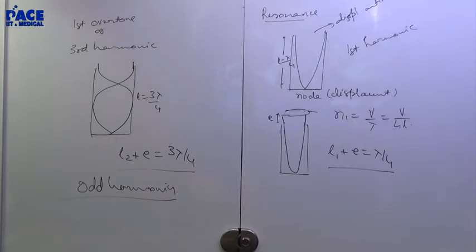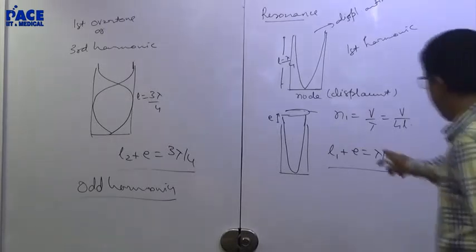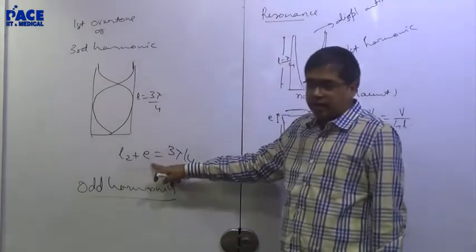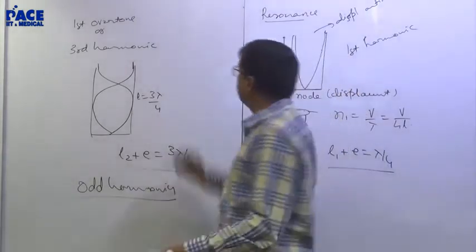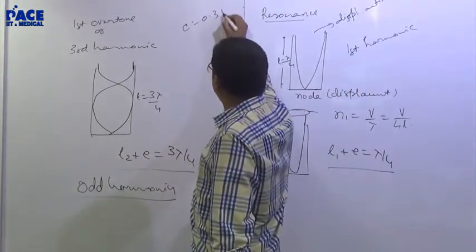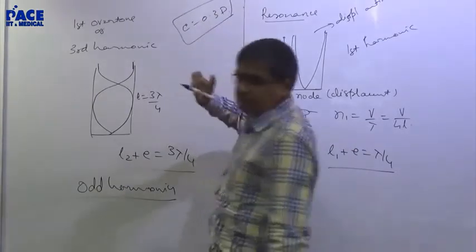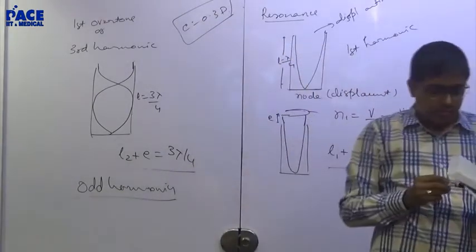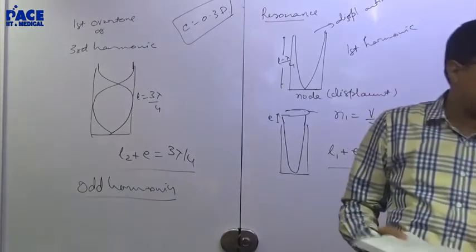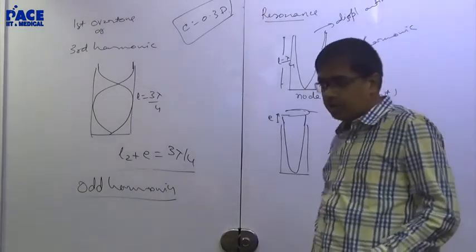0.3 times the diameter if nothing is told. Generally, if they give you two equations, then calculate end correction from that. End correction is 0.3 times the diameter is an approximation which generally happens. But you will take that only if two equations are not given.